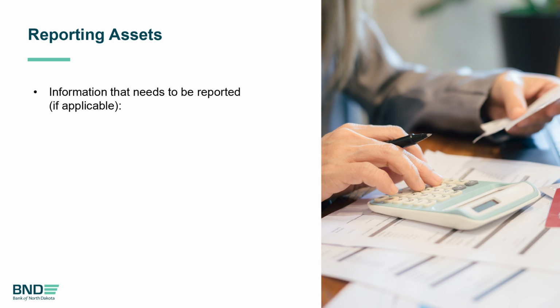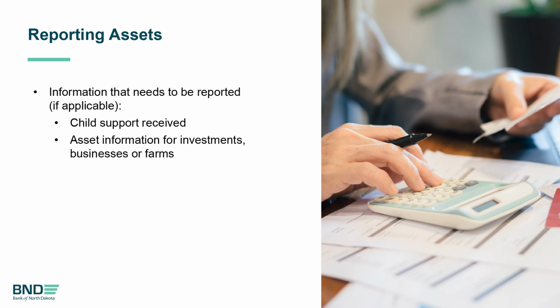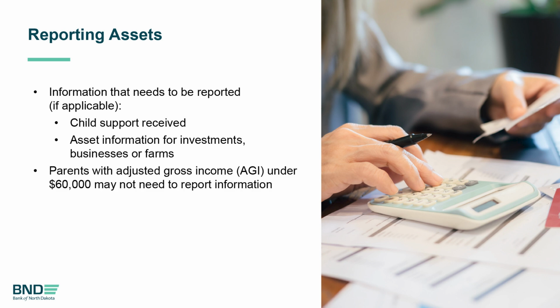Information that needs to be reported manually, if applicable, is child support received and asset information for investments, businesses, or farms. Not all filers will need to report assets. If the adjusted gross income or AGI of the independent student or dependent student's parents is under $60,000 and they don't file certain tax schedules, they may not see questions about assets at all.